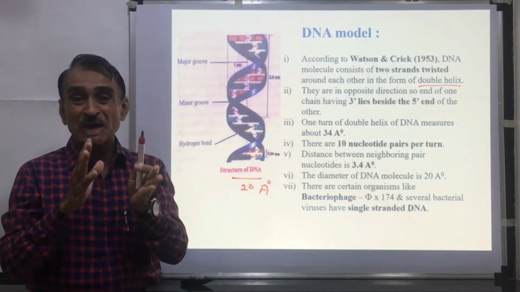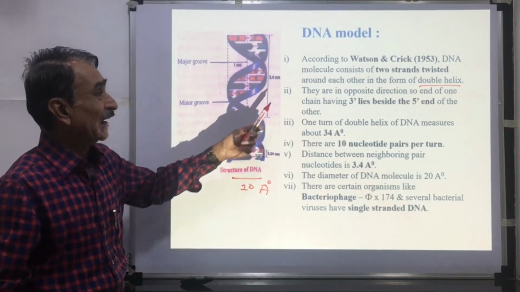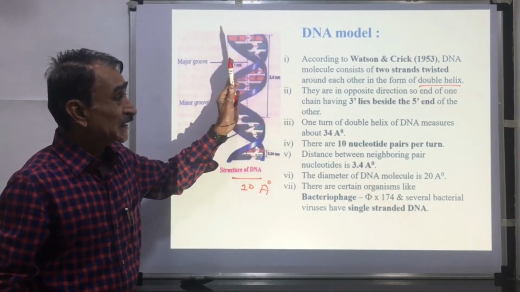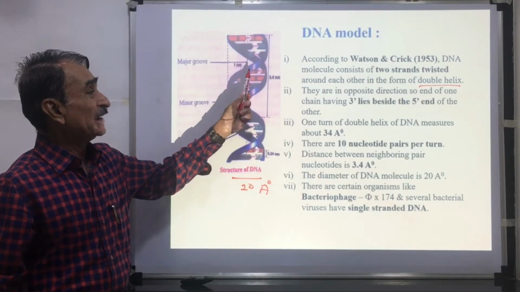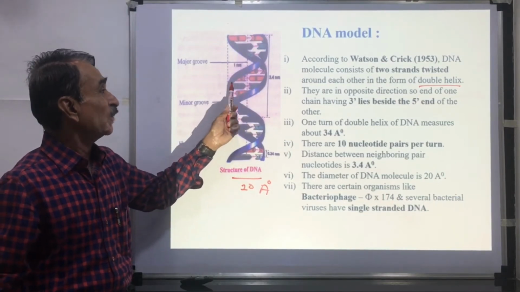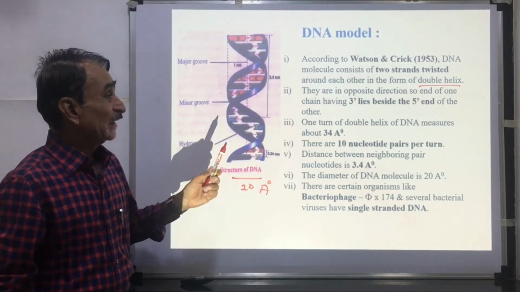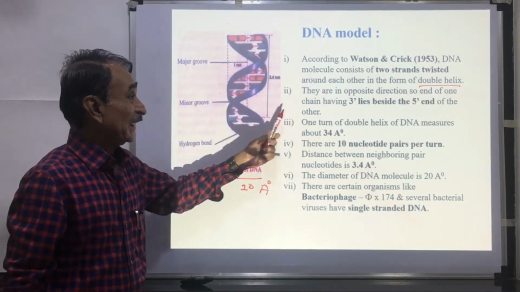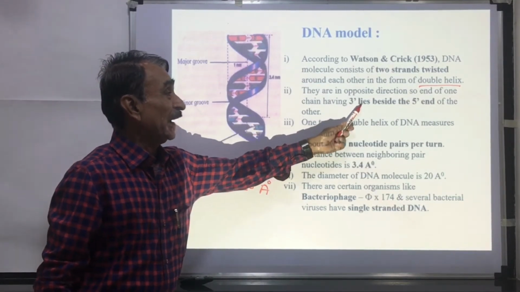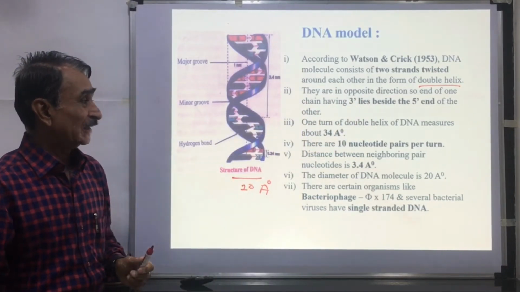This DNA model was proposed by Watson and Crick in the year 1953. This consists of two strands twisted around each other in the form of a double helix. They are in opposite direction, having 3' end beside the 5' end of the other.